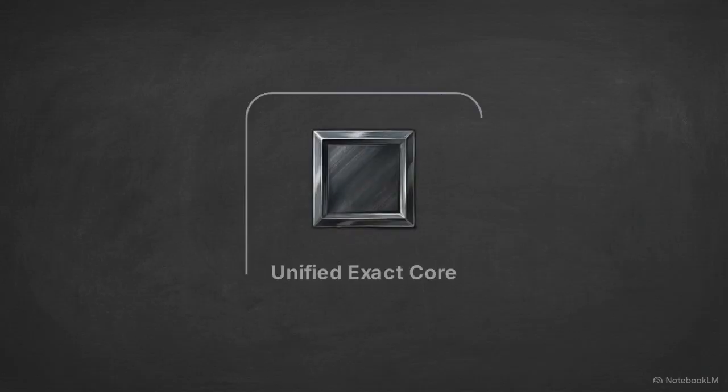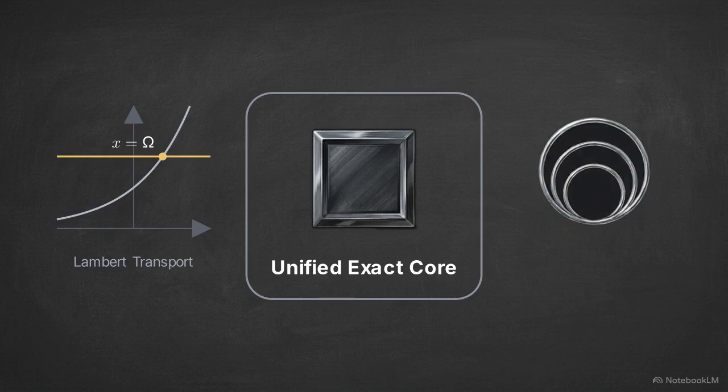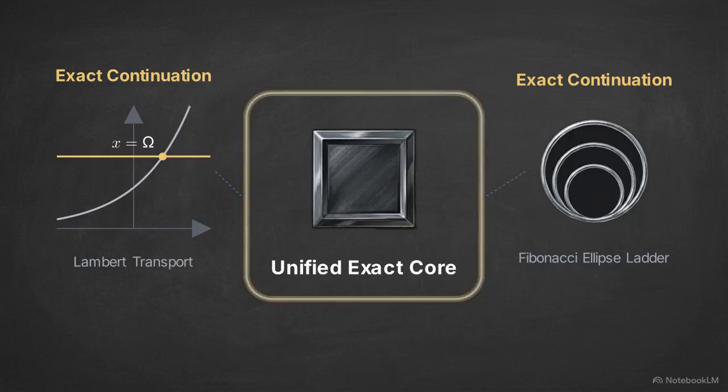The literature also contains other rigorous results, including Lambert transport identities and the Fibonacci ellipse ladder. These are classified as exact continuations. While mathematically sound, they are not strictly required to prove the central core of the theory.